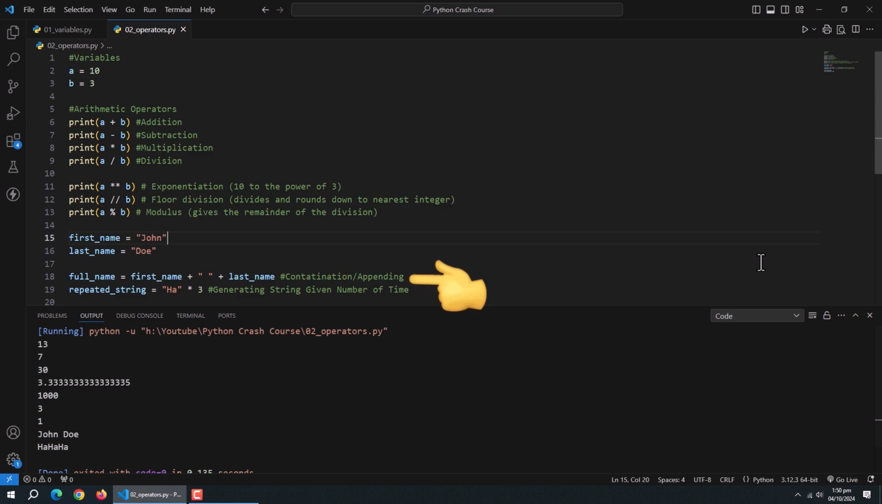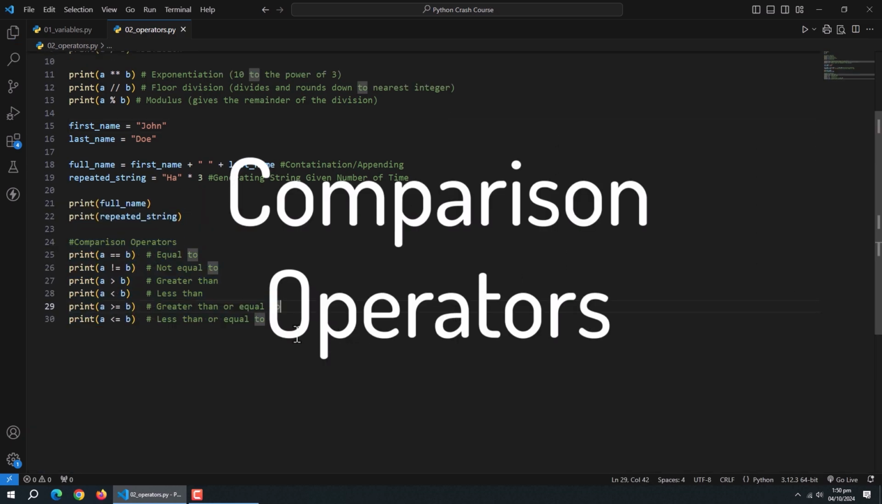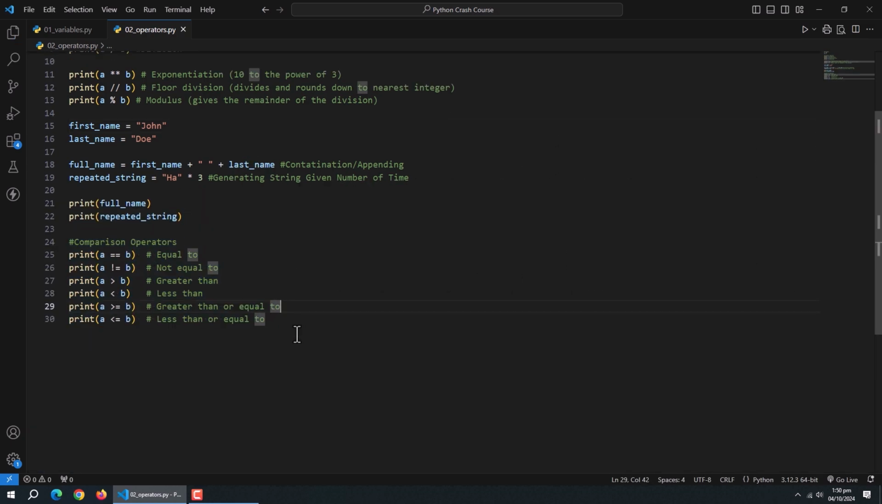Like addition operator is used to concatenate strings. We can also use multiply operator to generate string to define number of time. Next are the comparison operators. Comparison operators work with all data types and are used to compare value. These always return a true or false Boolean value.